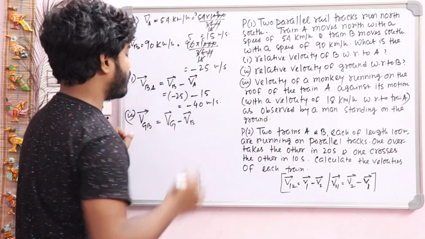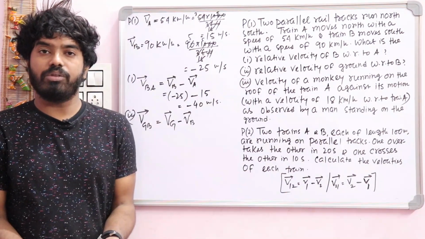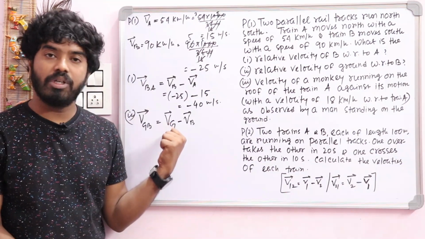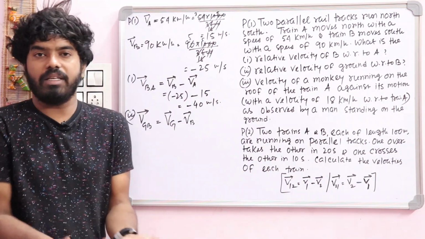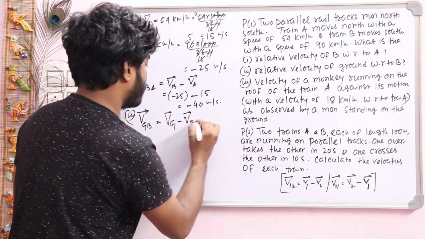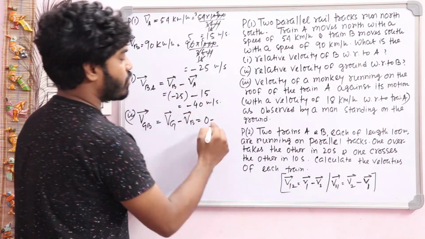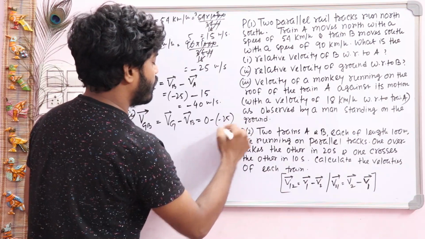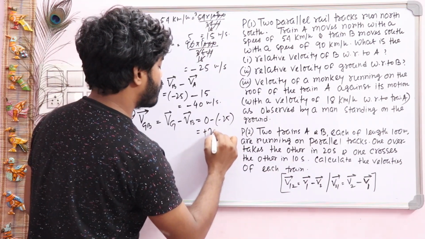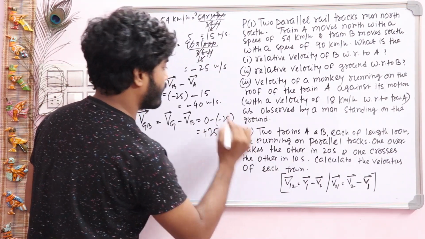Now you just think, what is the velocity of ground? The velocity of ground is taken as 0. So you just write 0 minus the velocity of B, that is minus 25. So this answer will be plus 25 meter per second.